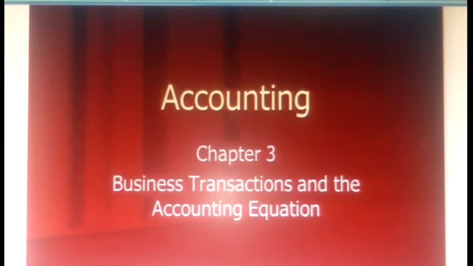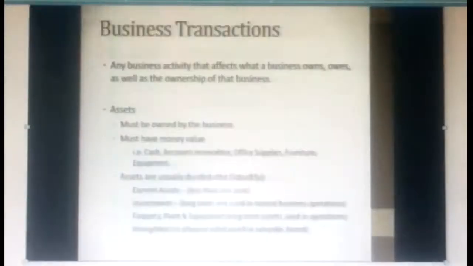Before that, you should know the meaning of business transaction. What is a business transaction? It is nothing but our day-to-day business activities. We call this a business transaction.